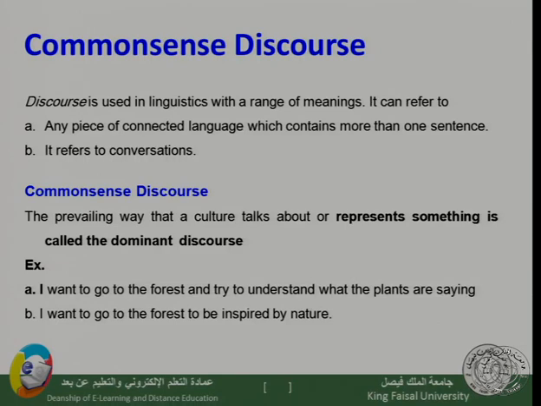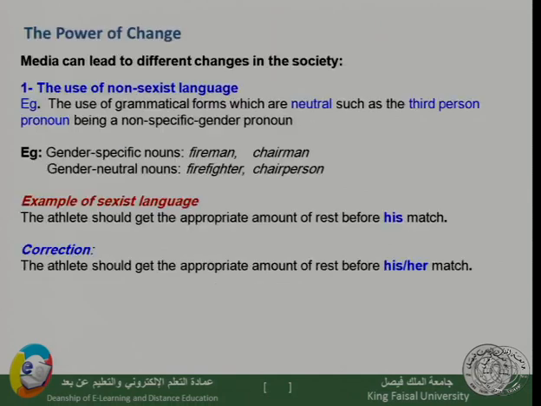We do not have conversations like this. Instead, you could say, I want to go to the forest to be inspired by nature. This is common sense discourse. Everybody would agree on this. But saying the first example would not look like common sense discourse.